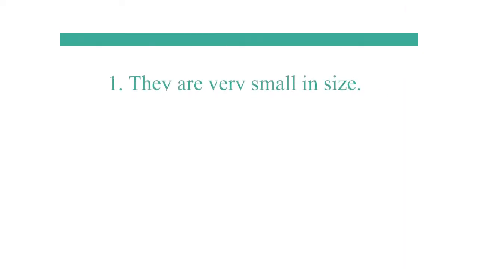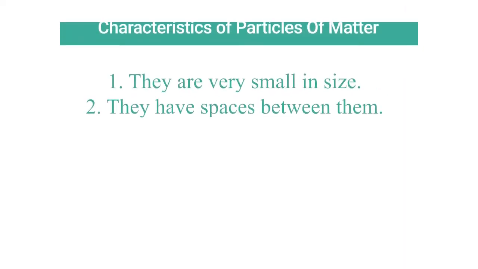Some other examples: when we make tea, coffee or lemonade, we take a number of ingredients and add them to the water, so they actually go into the spaces of the water particles and intermix with each other. So this is about the second characteristic. The next two characteristics we will learn in the next video.